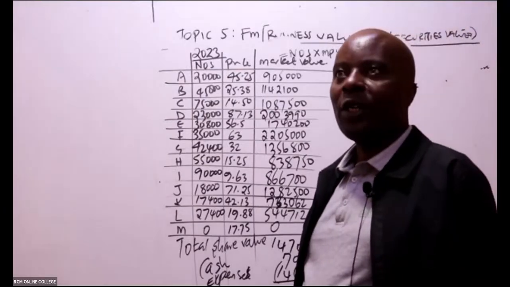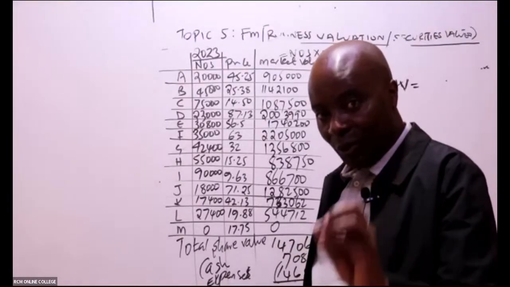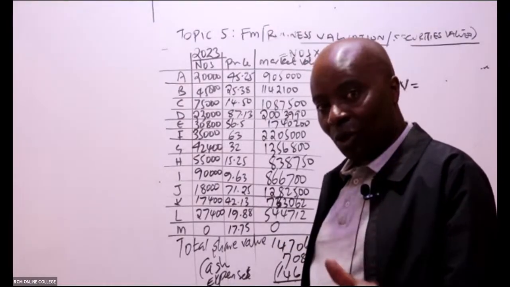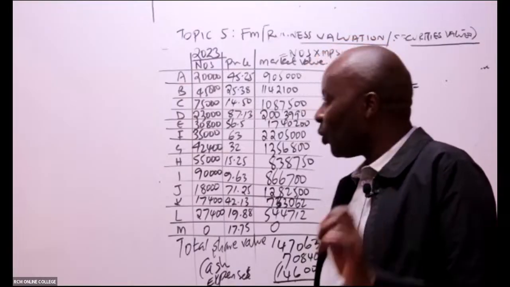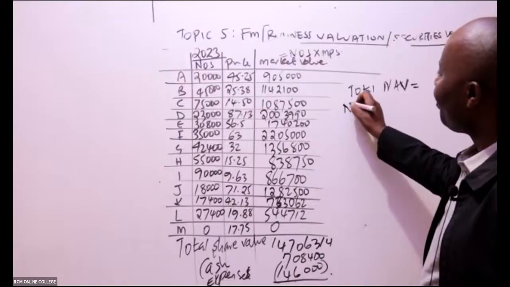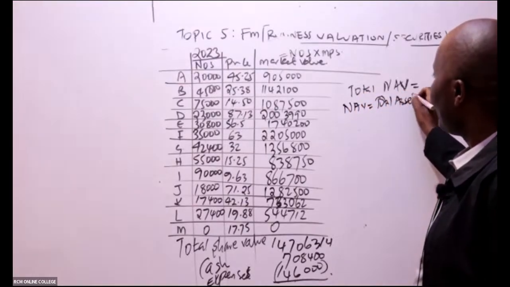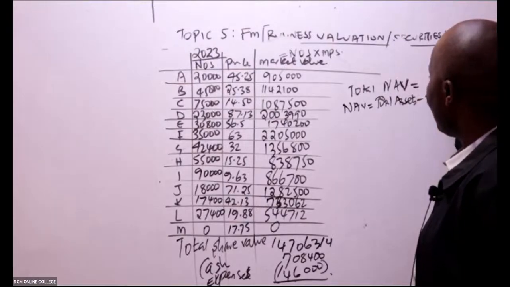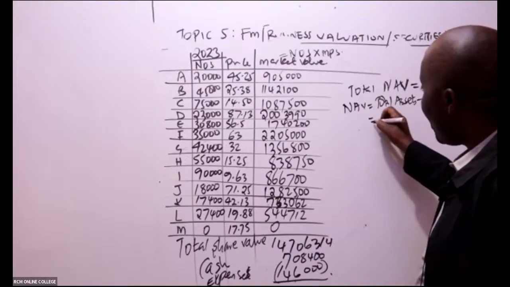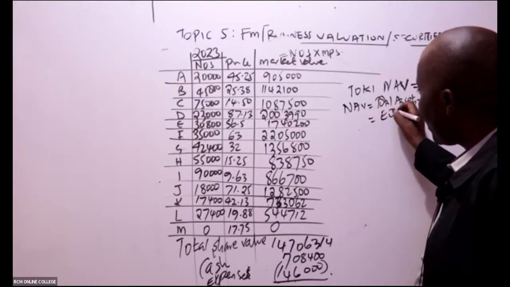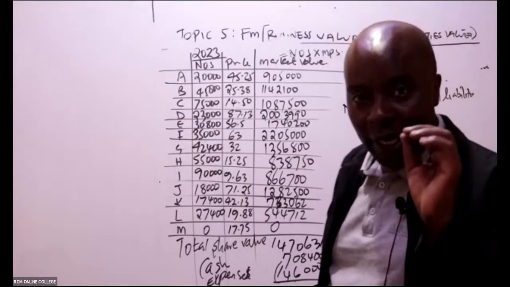For mutual funds, we look at how much we have invested in the various shares, how much we are still holding in cash, and what our total expenditure is. Remember, NAV is total assets minus total liabilities, including preference. This translates to equity, so net asset value will be your equity.